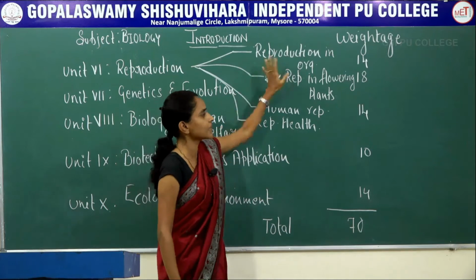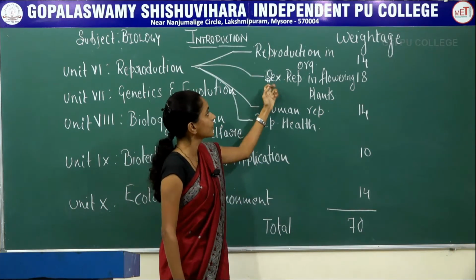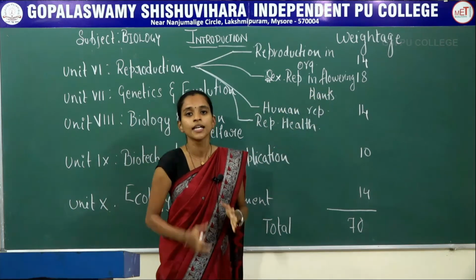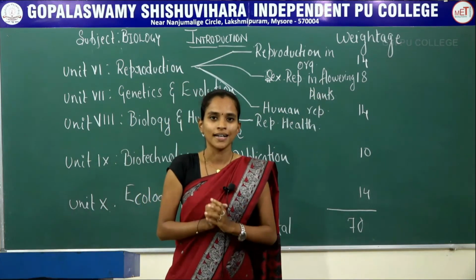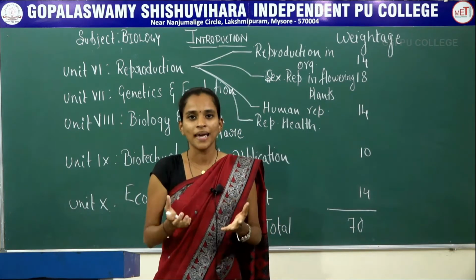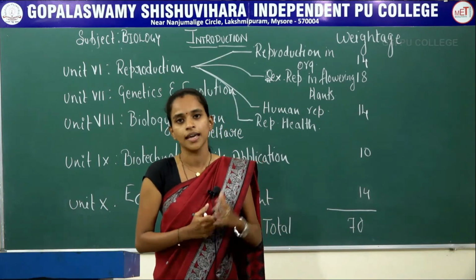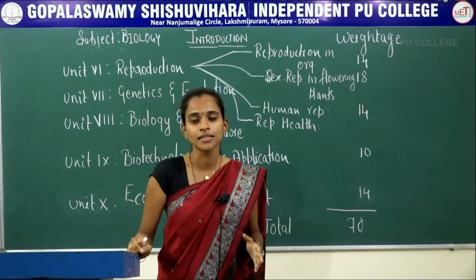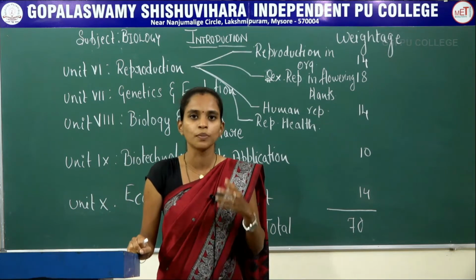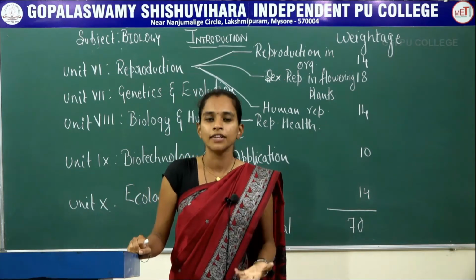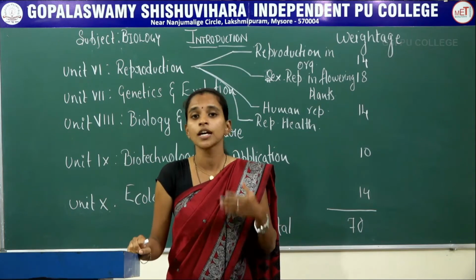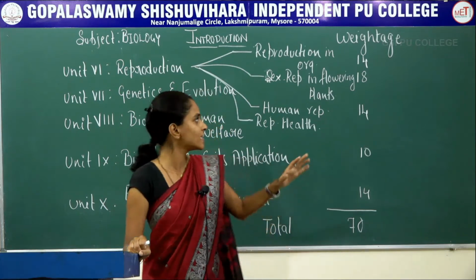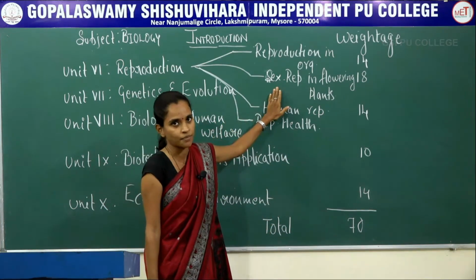Next, in sexual reproduction in flowering plants, you will study the male and female reproductive organs, that is anthers and gynoecium, along with pollen grains, their development, double fertilization, triple fusion, formation of fruit and formation of seeds. All these are included under the second chapter.